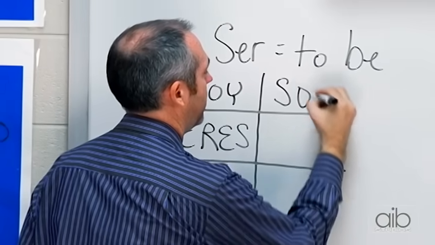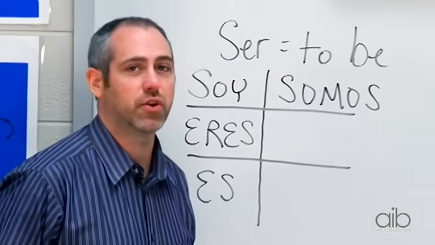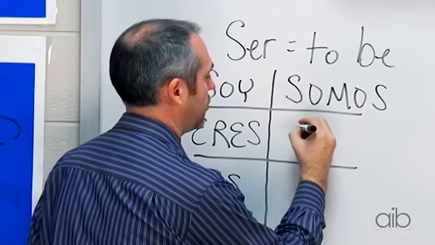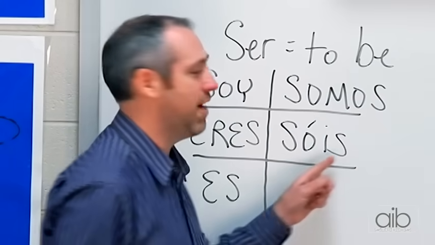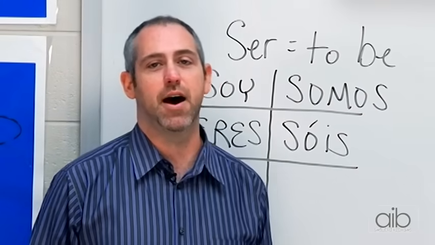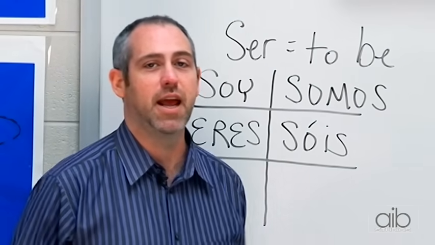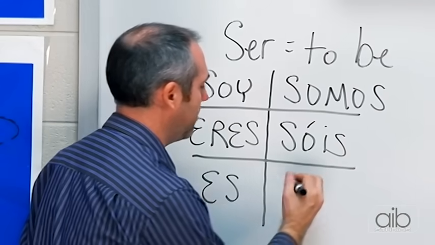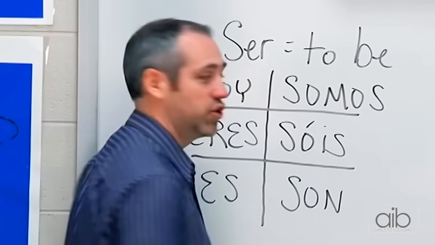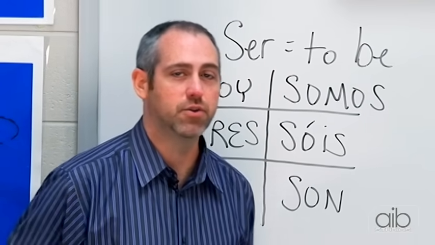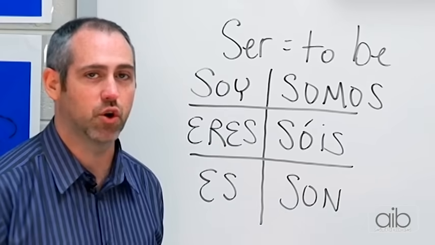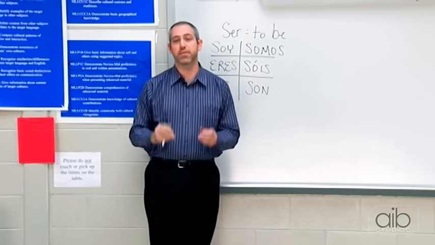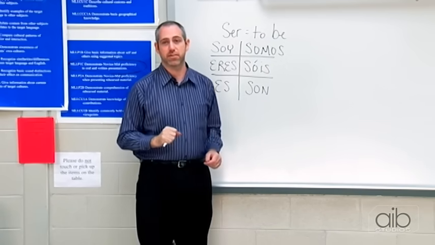And up in the top right, we put somos. And as you remember, that means we are. And right here, we put the word sois. And again, this is that form that's pretty much a Spain thing. Not real common in this part of the world, in Central America, South America, Mexico. But it is used. And then down here in this part, we use the word son. And that means they are. So if we wanted to say they are, we could say ellos son. We could say ellas son. Or if we wanted to say you are, plural, speaking to more than one person, we could say ustedes son.